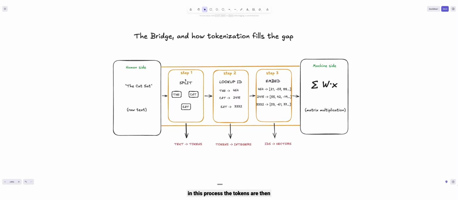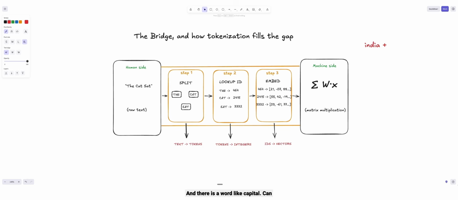So in this process, the tokens are converted into integers, and then in the third step, as you can see, these IDs, these digits, are converted into vectors, right? And then we do matrix multiplication on the machine side of the neural network to predict the next digit, right?